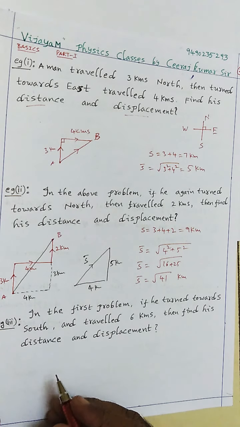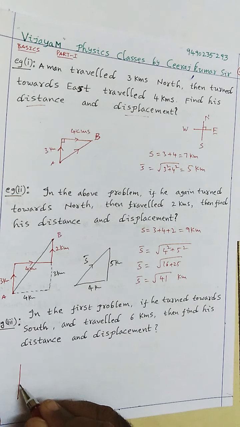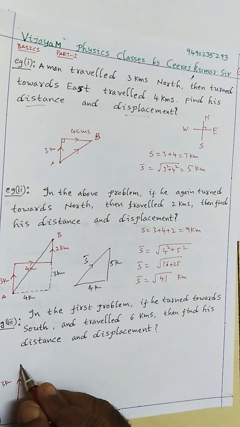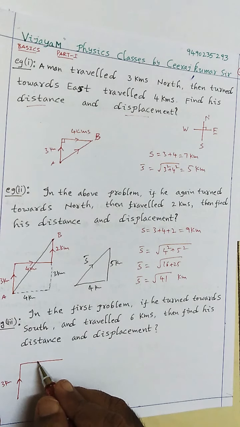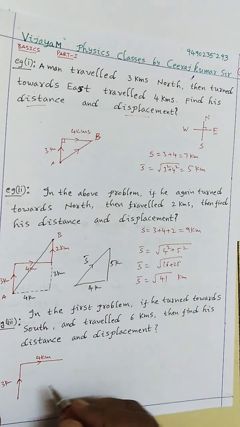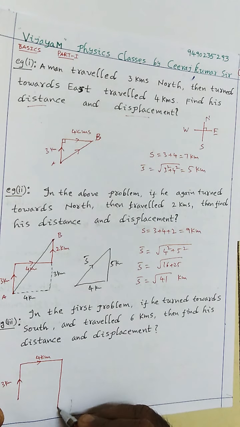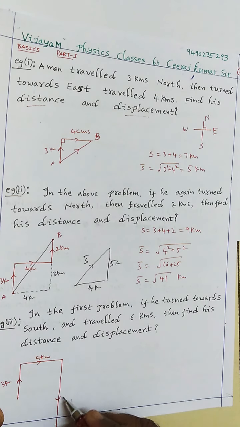First he traveled as usual the 3 kilometers, and then towards east 4 kilometers, and then 6 kilometers south. Then if we travel 6 kilometers south, how can we find it? This is the initial point, this is the final point.